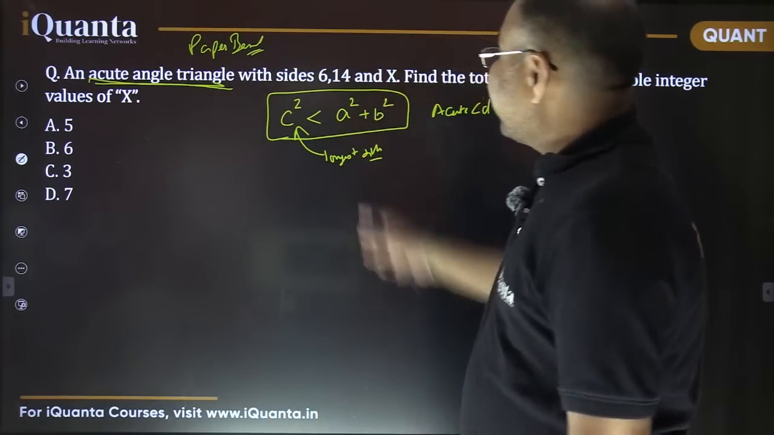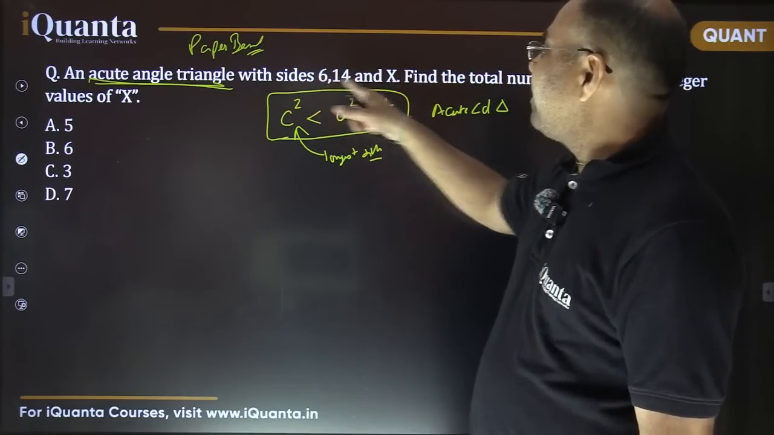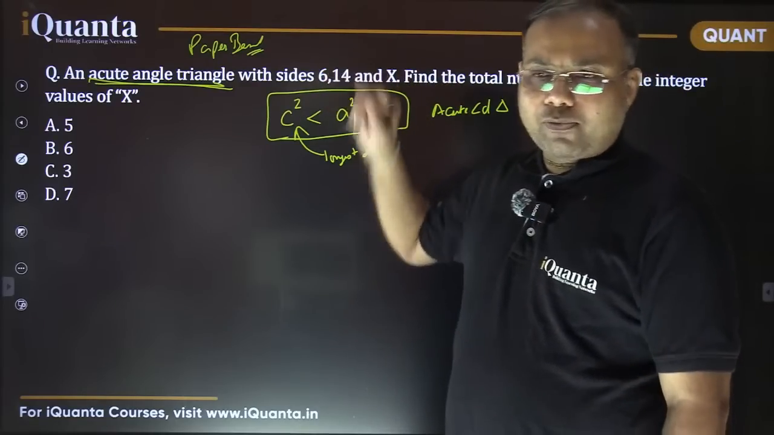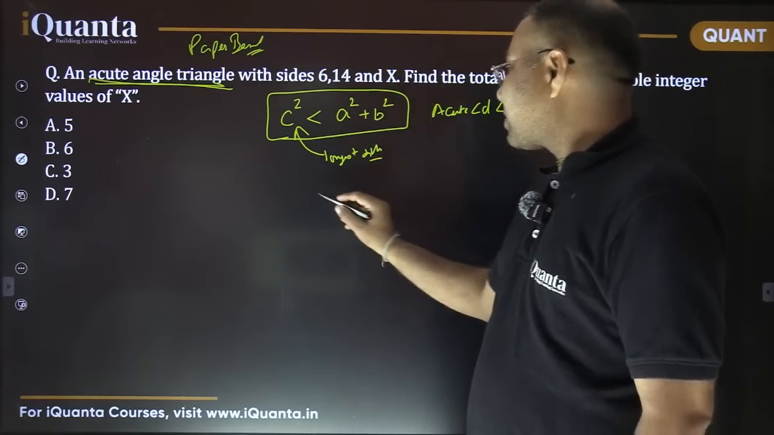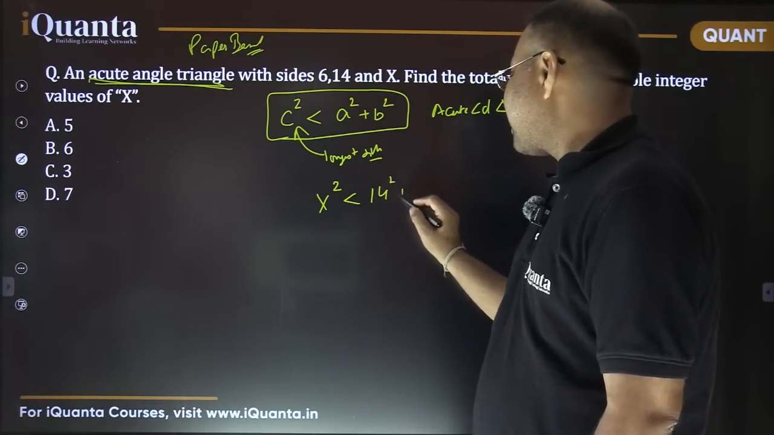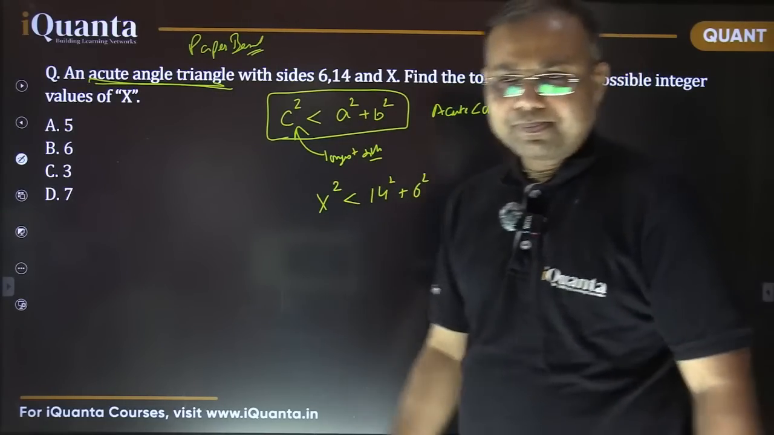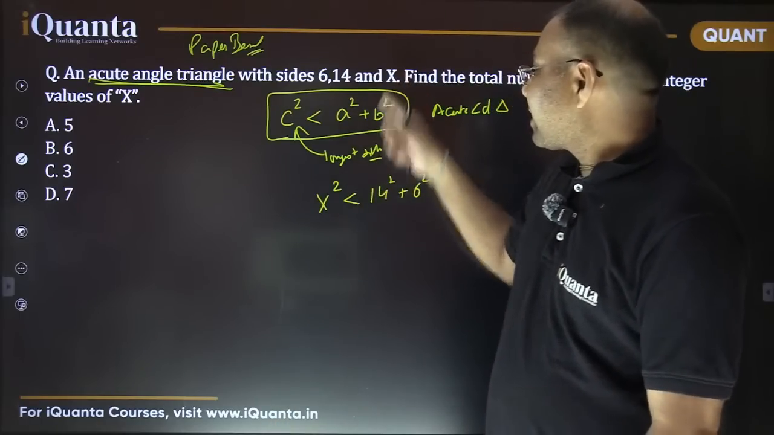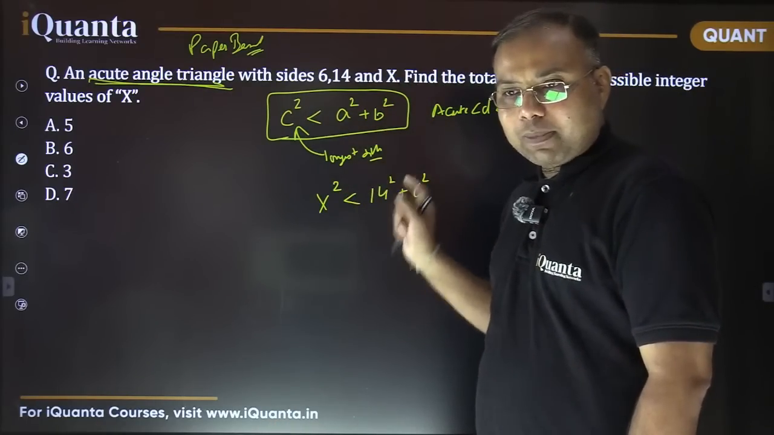So now in this case, what is the longest side? It could be either x or 14, right? So if x is the longest side, in that case x square should be less than 14 square plus 6 square. Yes or no? If x is the longest side, in that case x square should be less than 14 square plus 6 square.